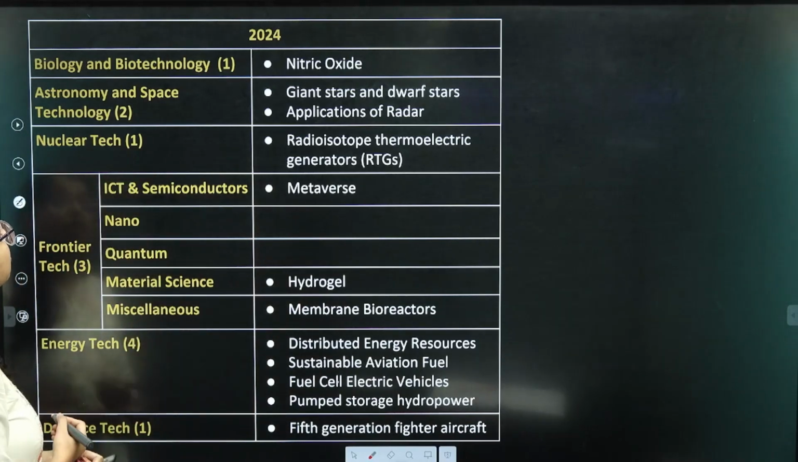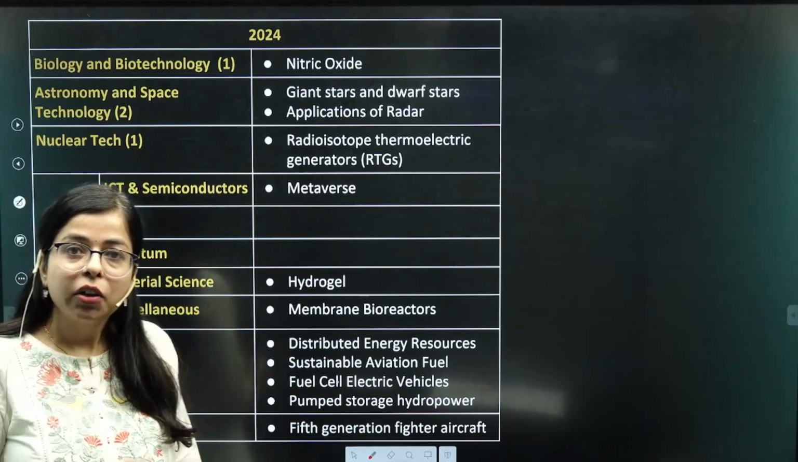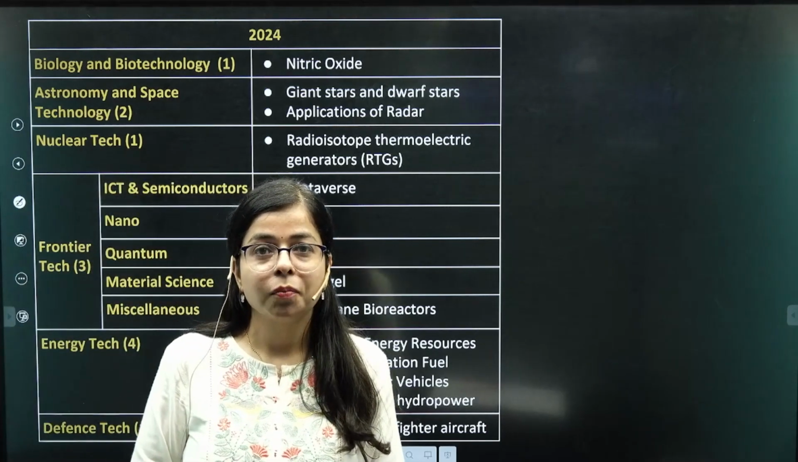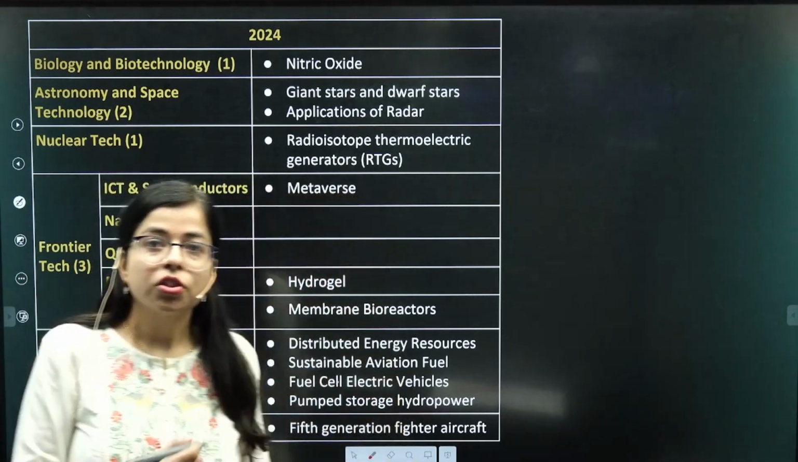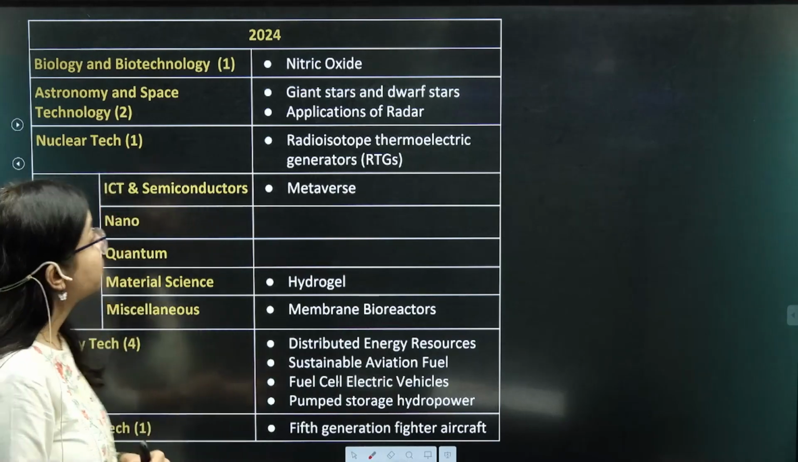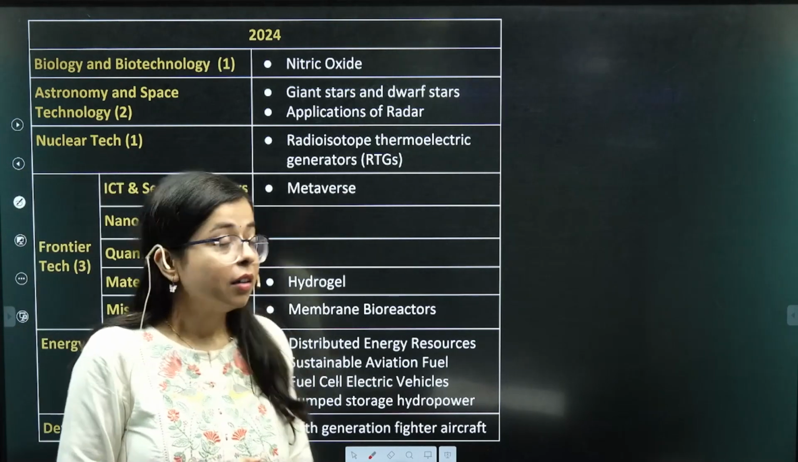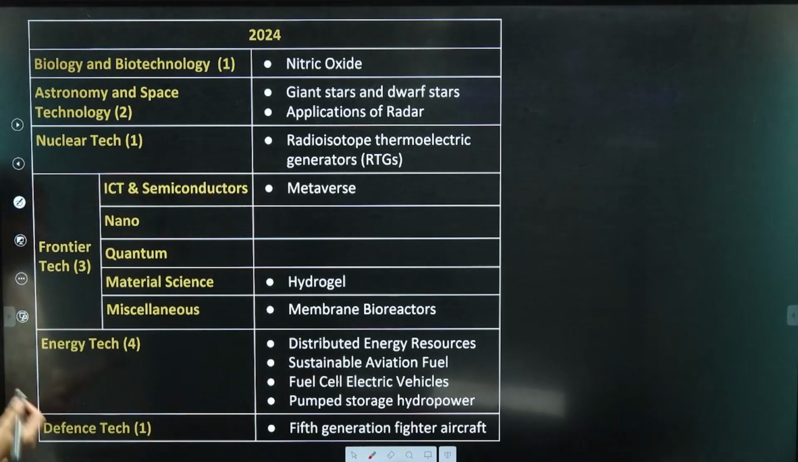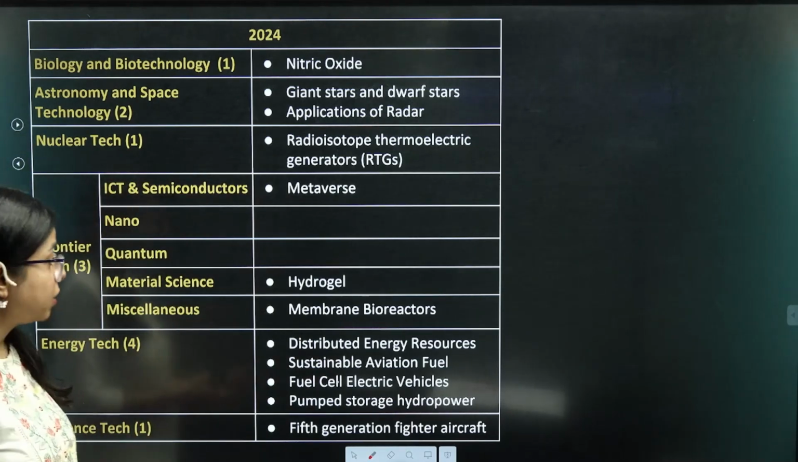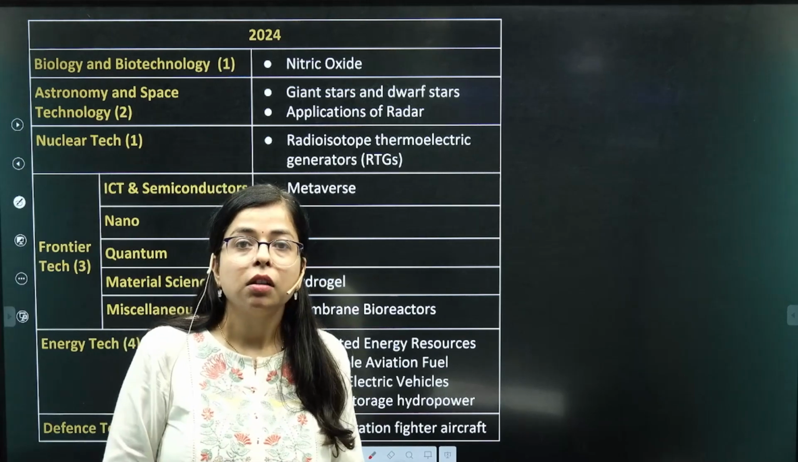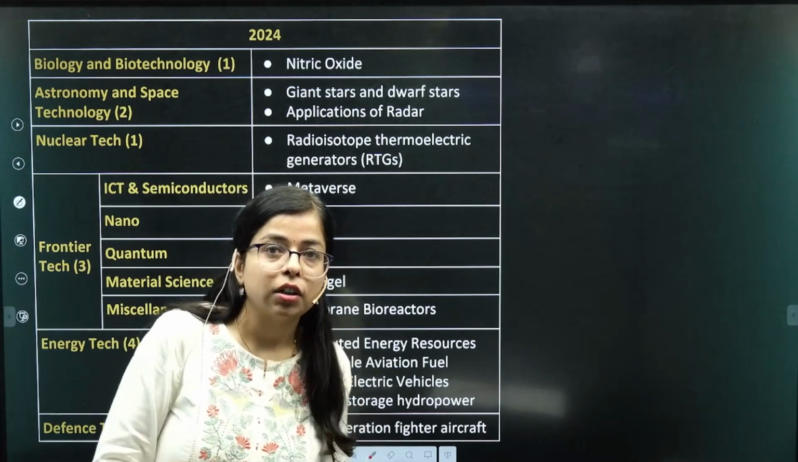Then in astronomy and space technology, it had 2 questions, which is the regular occurrence, that 2 or 3 questions are asked from this theme. And then we saw 1 question from the nuclear technology section. From frontier technology, we had 3 questions. The questions were metaverse, hydrogel, and membrane bioreactor, which is an example of wastewater treatment technology.